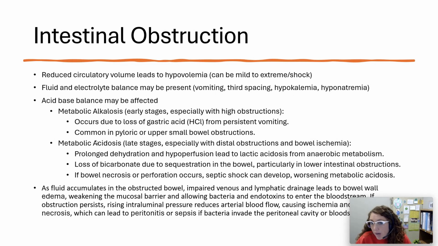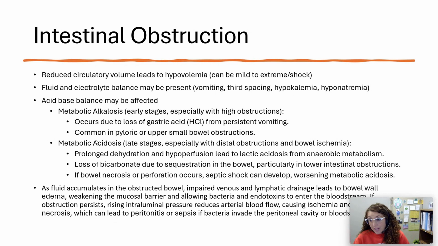So it can range. I can see fluid and electrolyte imbalance that's present. If I've been vomiting a lot, we know that obviously causes an electrolyte imbalance. Third spacing occurs because that fluid's not going where it needs to go. And third spacing truly just means it's fluid going somewhere it's not supposed to go. But if that fluid is not going either into a cell or into the vessel, I'm not getting any of the electrolytes or any of the nutrients that I need from that fluid.